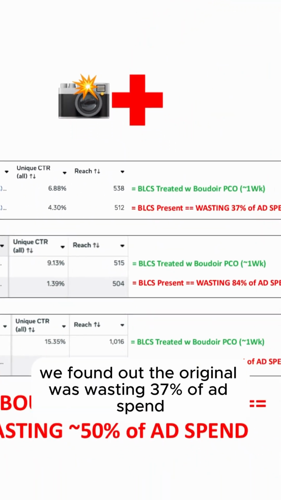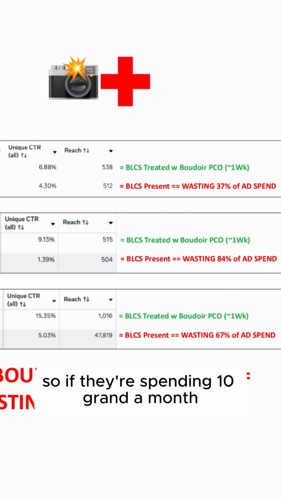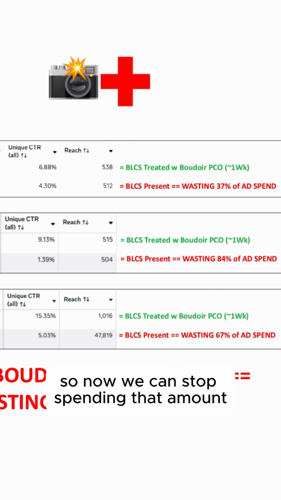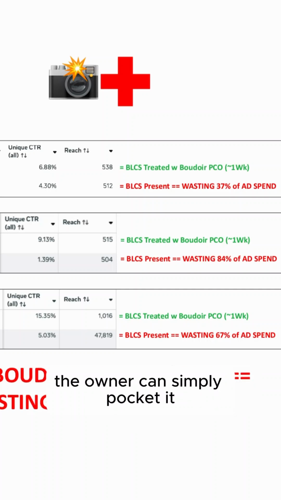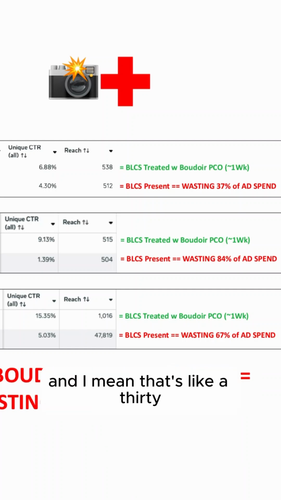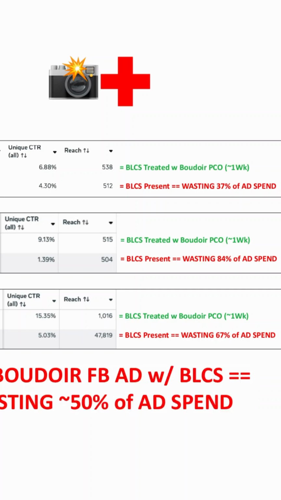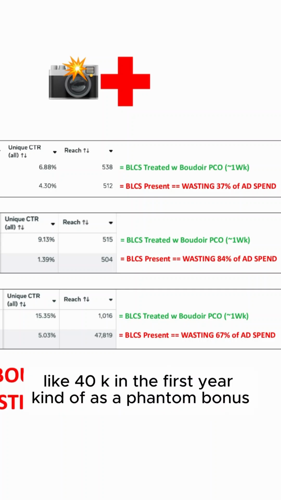So we found that the original was wasting 37% of ad spend. So if they're spending 10 grand a month, 3,700 bucks a month, that was being wasted. So now we can stop spending that amount, literally kind of stop wasting that ad spend. And the owner can simply pocket it. And I mean, that's like a $3,700 bonus each month, actually about 40K in the first year, kind of as a phantom bonus.